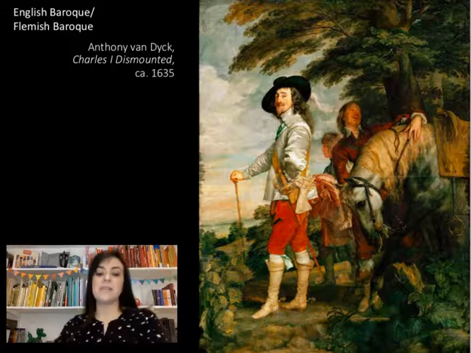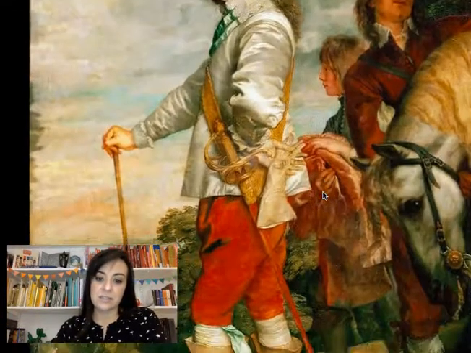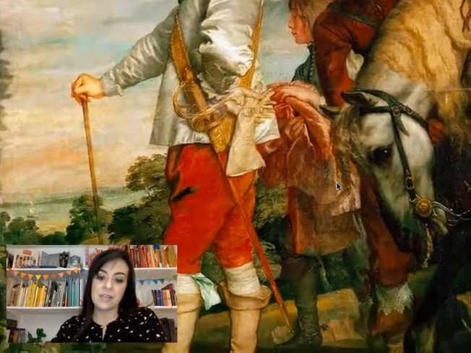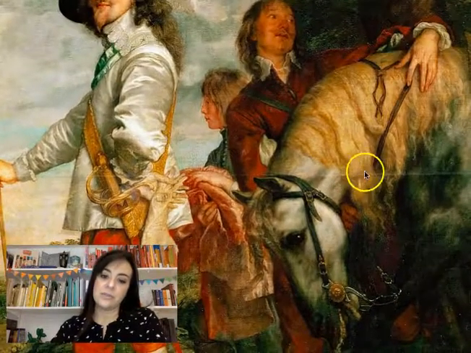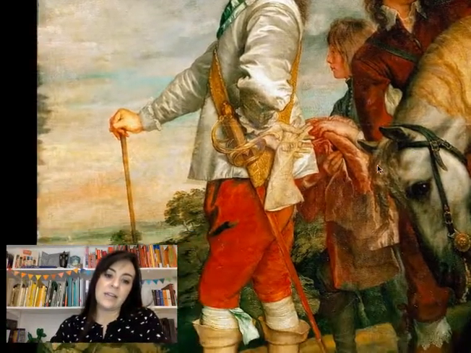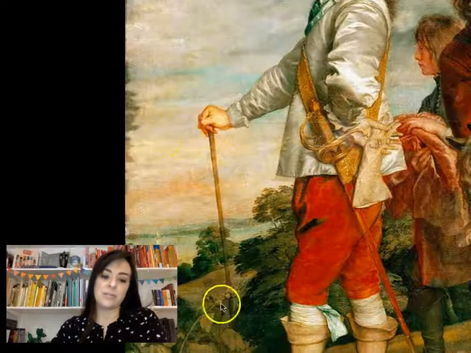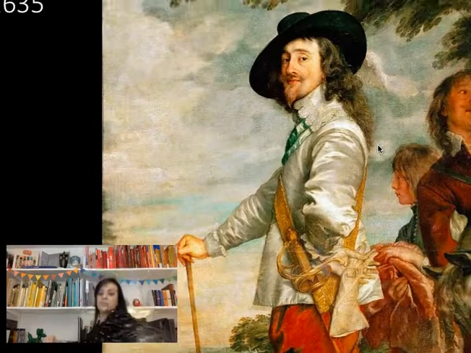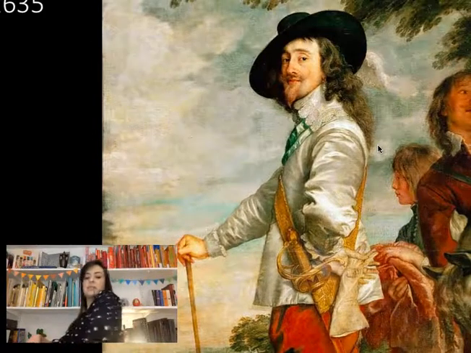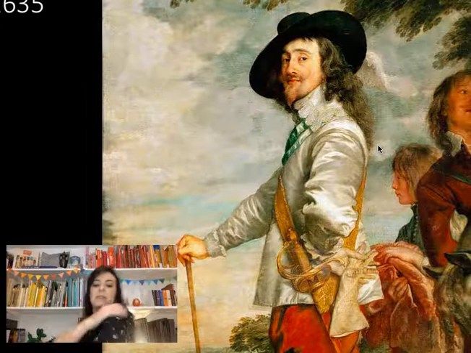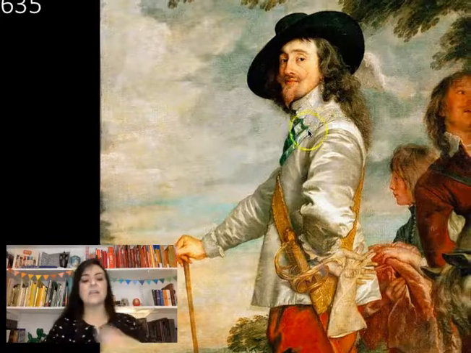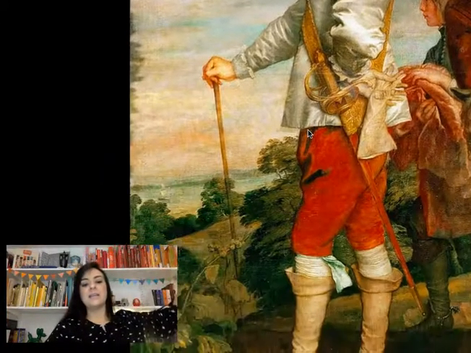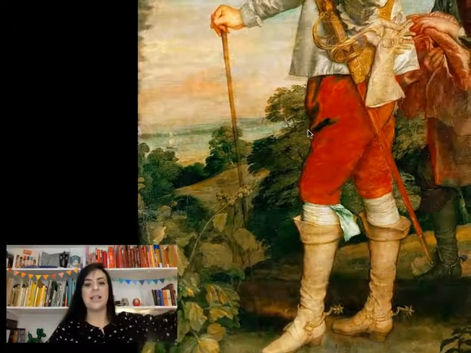Now we can see that his page is holding his jacket, right? And the groom is attending to his horse. He's taken off one of his riding gloves to hold on to that fashionable walking stick. He has a sword at his side and this dashing turn of his wrist, right? With that elbow jutting forward and this gorgeous white satin jacket as he looks out surveying England, his land.